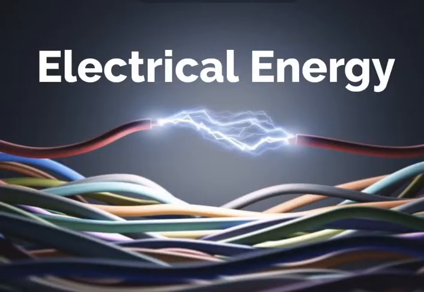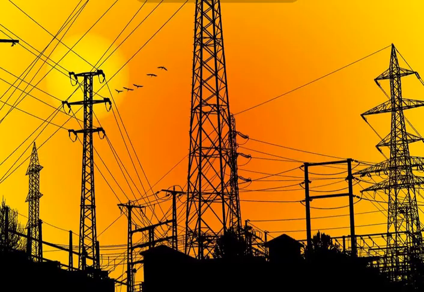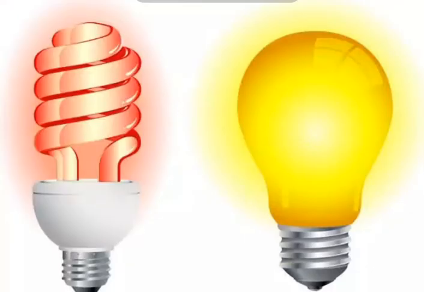Electrical energy. Electrical energy is caused by moving electrical charges called electrons. The faster the charges move, the more electrical energy they carry. As the charges that cause the energy are moving, electrical energy is a form of kinetic energy.